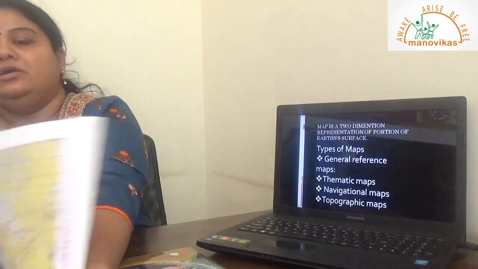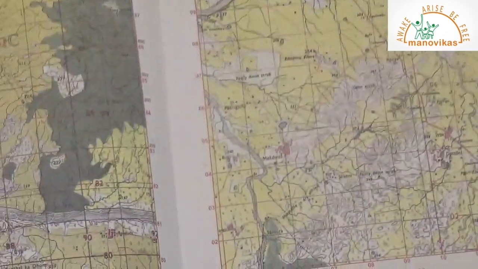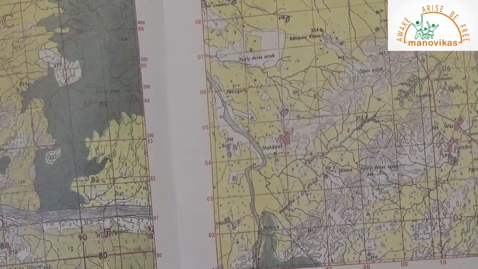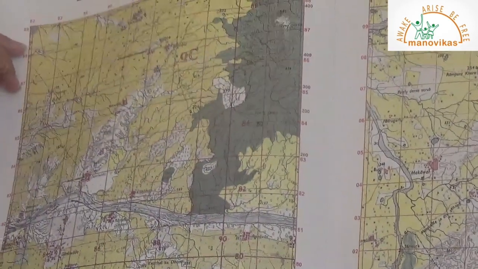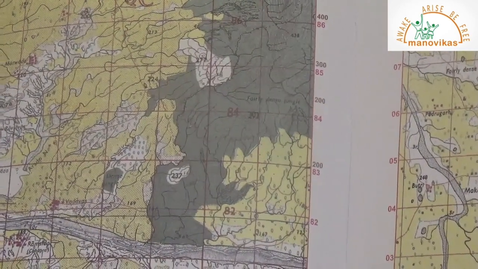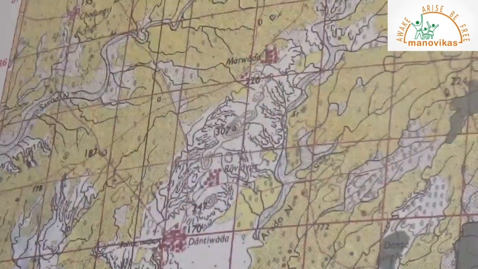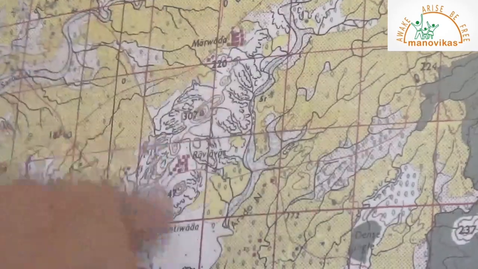Let us check an example of this. An example of this is this map. This map is a topographical map. Whatever you can see, the yellow portion is your agricultural land. Whatever green portion you can see is the forested area. Whatever red dots you can see are your settlements. You can see this non-perennial river here, and you can see the red lines which are the cart tracks. So this map shows the maximum details.